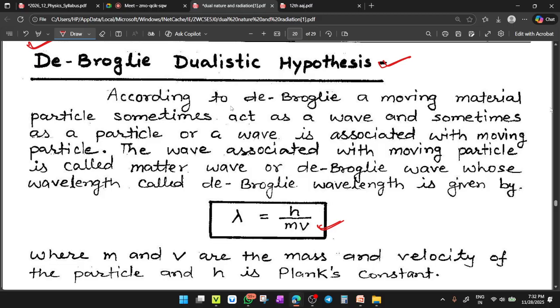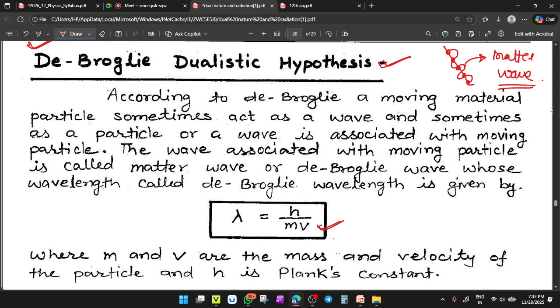Or you can say there is always a wave associated with a moving particle. If a moving particle is there, a wave is associated with this moving stream of particles, and this wave is called matter wave.